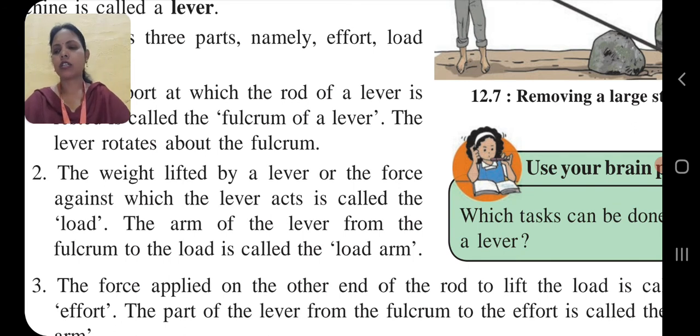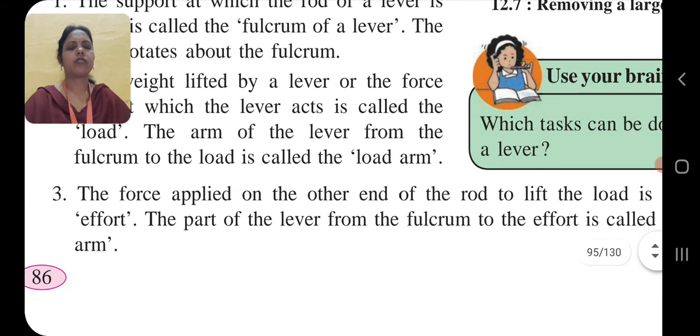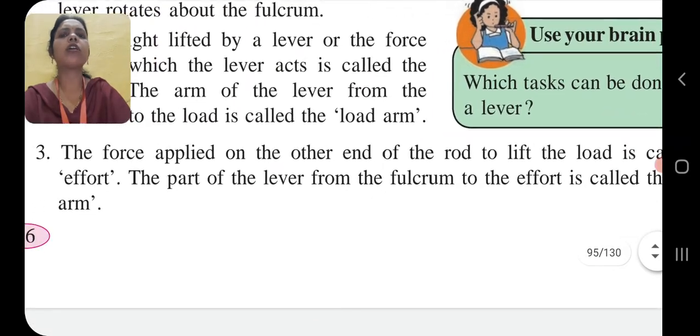So children, we will see the third part of the lever, that is effort. What do you mean by effort? The force applied on the other end of the rod to lift the load is called the effort. Repeating, the force applied on the other end of the rod to lift the load is called the effort.